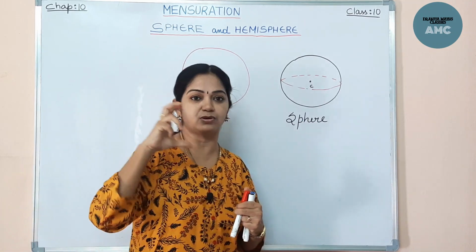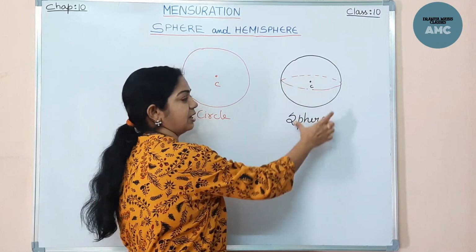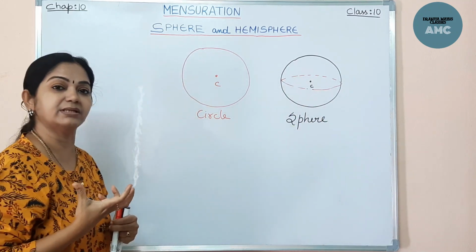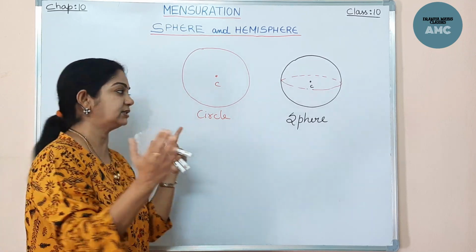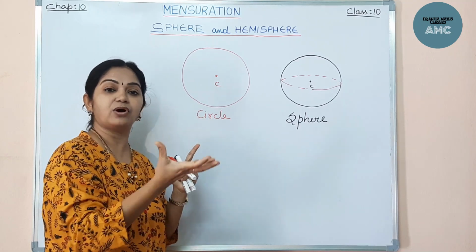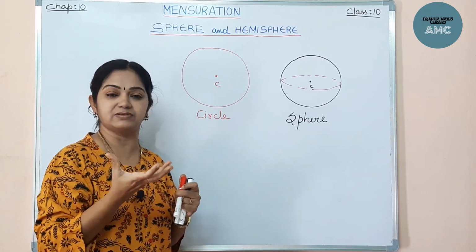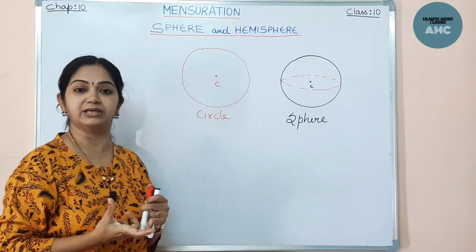Now you understood the concept of sphere. That is a three-dimensional figure which is round in shape. Example is a ball, right? Even the globe, we cannot draw earth on a paper. We will be drawing the earth in a miniature form, that is in the form of a globe. The globe is truly a sphere, okay?